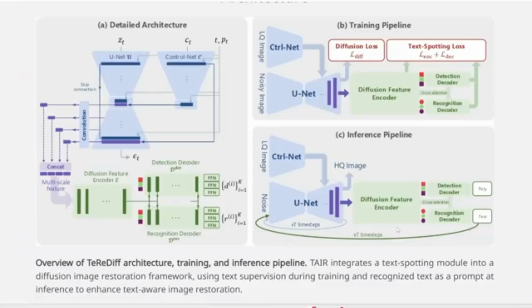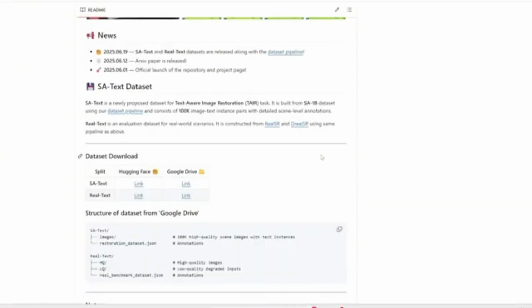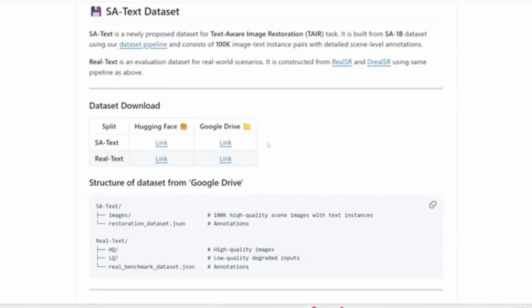So, this new AI uses a combination of two big techniques working hand in hand: a diffusion transformer and a text recognition component that picks out and understands the text in the image. It uses that information along with the diffusion model to essentially bring the image back to life. Up at the top of the page, you won't find the model weights yet, but they've put out the datasets and the pipeline, and you can grab them from Hugging Face or Google Drive.